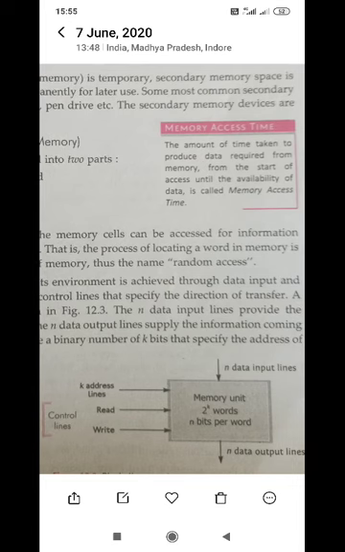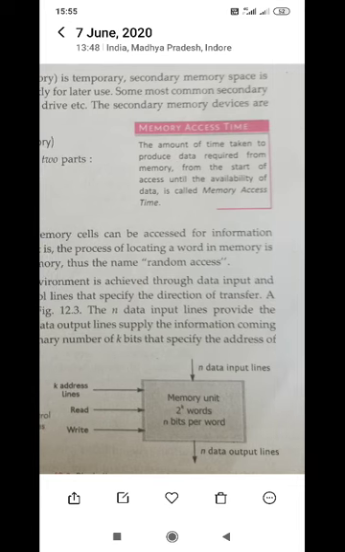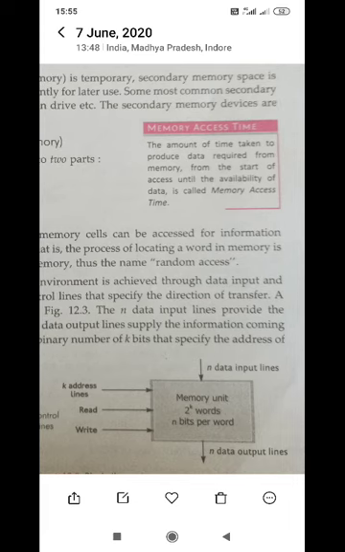This is the diagram of random access memory. Here in the block, the memory unit has 2 to the power k words and some bits per word. The memory is divided into several words. For example, some memories have a 32 bit word length, and some have a 16 bit word length. Previously some computers had memory units of 4 bits per word. Now in modern computers it is about 64 bit or 128 bit word length. It depends on the type of computer and which type of memory it is using.